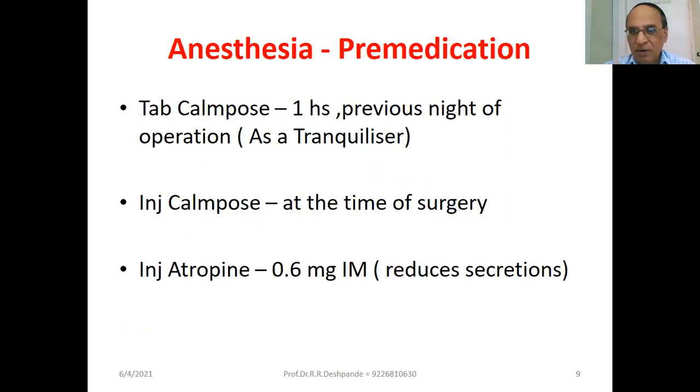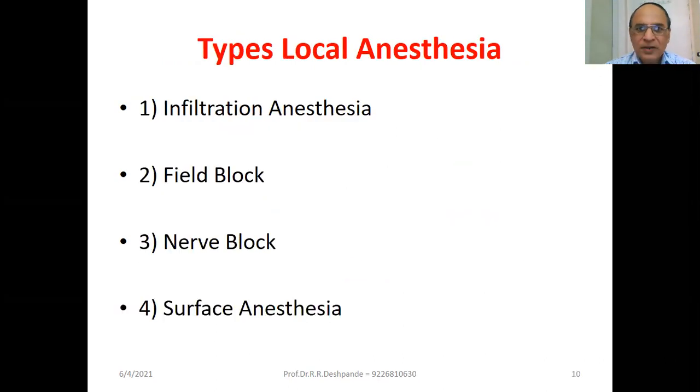Anesthesia pre-medication. Number 1, tablet Calmpose, diazepam, 1 hour previous night of operation as a tranquilizer to make the mind cool and calm, because patient is always anxious. Oh, what will happen about my surgery? Will my surgical operation be all right or not? Whether I will be alive or dead. Lot of tension. So Calmpose is there. Injection Calmpose at the time of surgery. Injection atropine 0.6 milligram intramuscular. This reduces the secretions from all over GI tract. Secretions, atropine.